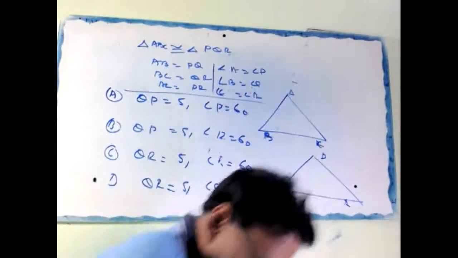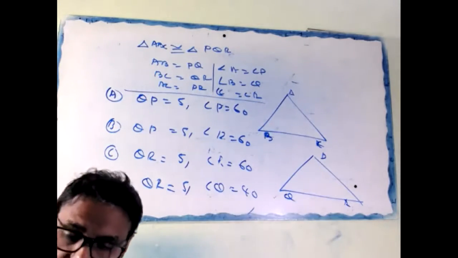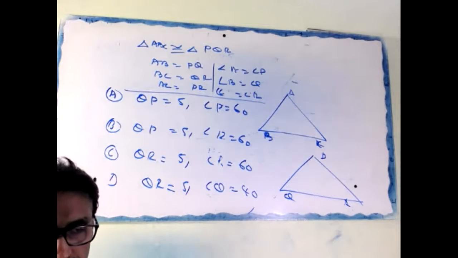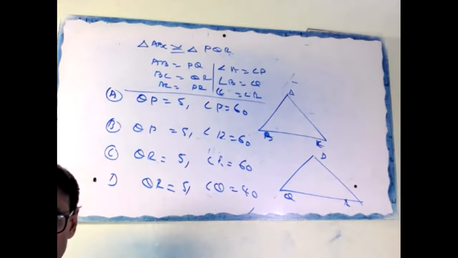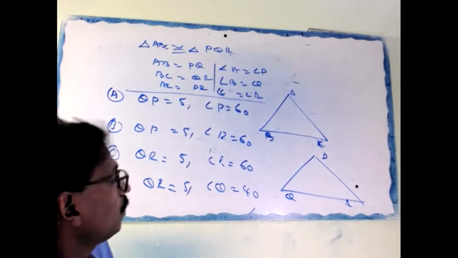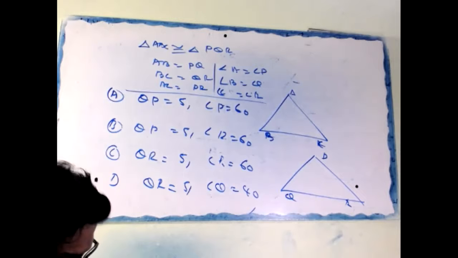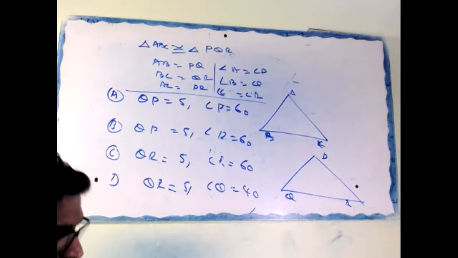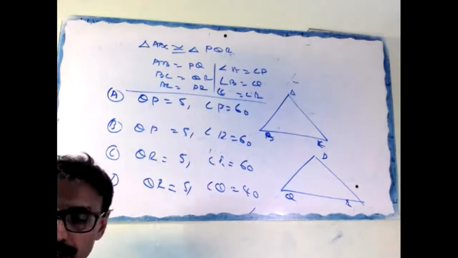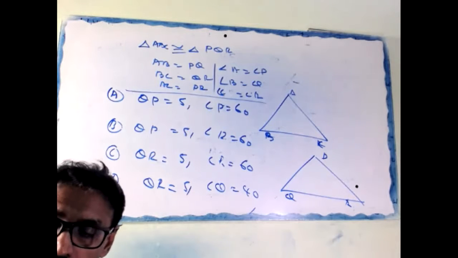If two triangles are congruent, corresponding sides are equal, corresponding angles equal. B is 40, A is 80, C should be 60. Corresponding to C, R should be 60.